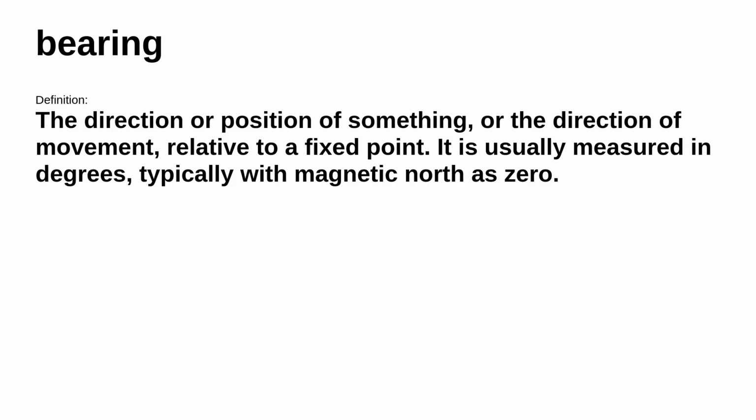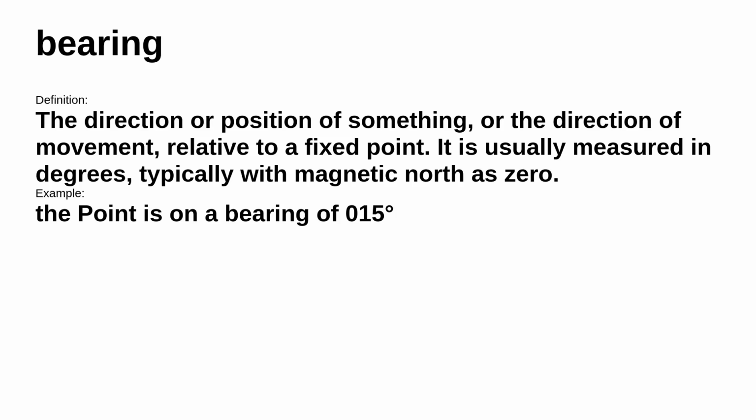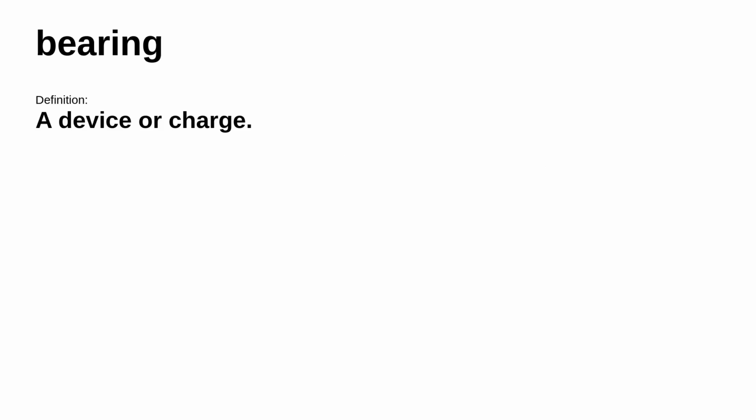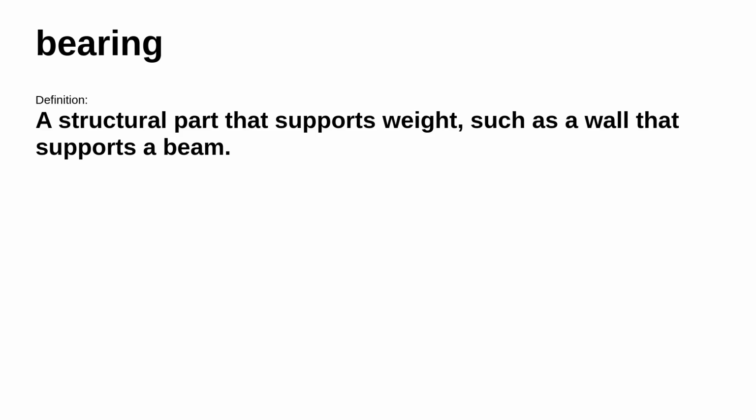It is usually measured in degrees, typically with magnetic north as 0. Consider this example: the point is on a bearing of 0.15 degree. In other places, it means a device or charge. Consider this example: armorial bearings. In other places, it means a structural part that supports weight, such as a wall that supports a beam.